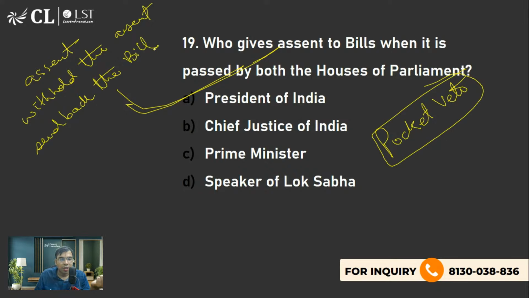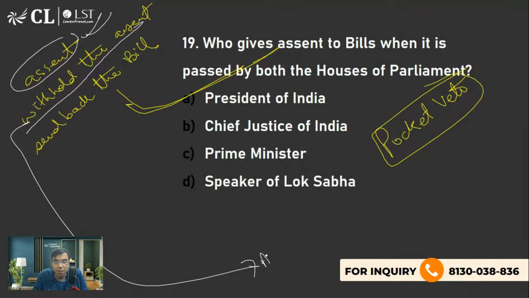Okay. तो अब देखो, मैं बताता हूँ. These are the words mentioned in the constitution. Assent the bill, तो ये veto होगा नहीं. It means the president has signed the bill. Okay, बता रहा हूँ, what is pocket veto? I'm explaining. Withholding the assent means rejecting the bill. So इसका मतलब होता है absolute veto. He or she has rejected the bill. The president of India.